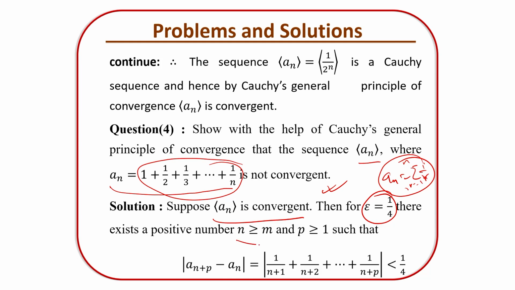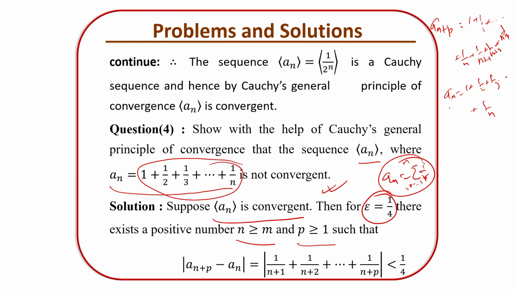There exists a positive number n greater than or equal to m and p greater than or equal to 1 such that a_(n+p) minus a_n is equal to 1 by (n+1), 1 by (n+2) till 1 by (n+p). So how have I written this one? You can see here a_(n+p) is equal to what? 1 plus 1 by 2 plus and so on, plus 1 by (n+1) plus 1 by (n+2) and so on till 1 by (n+p), right? And what is a_n? a_n equals 1 plus 1 by 2 plus 1 by 3 and so on till 1 by n.